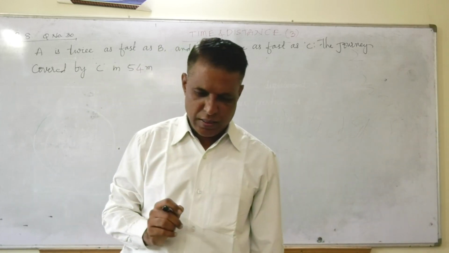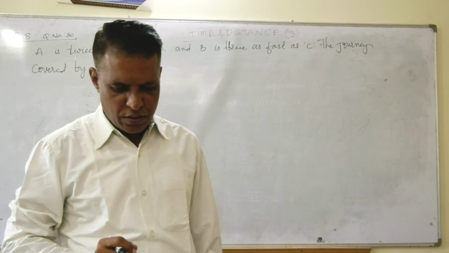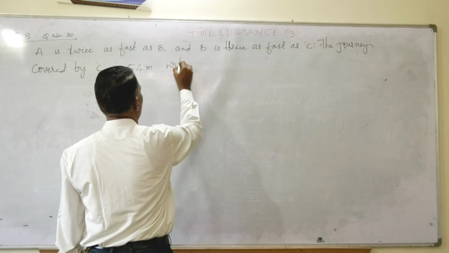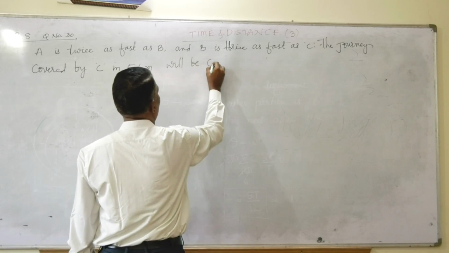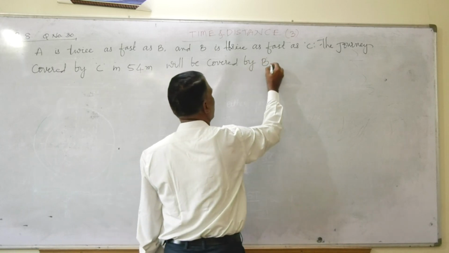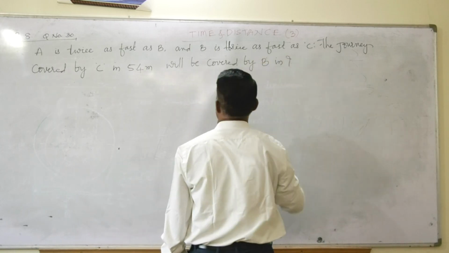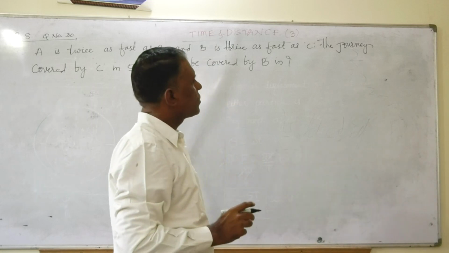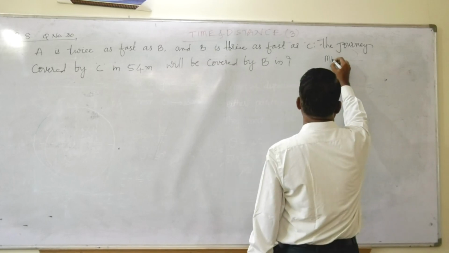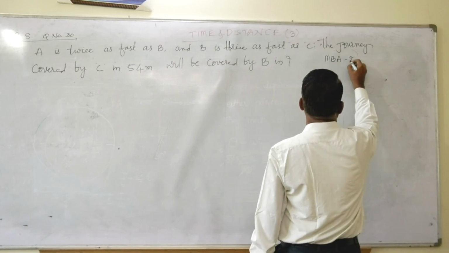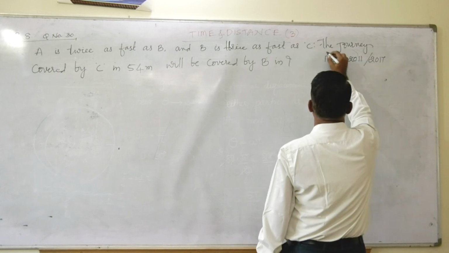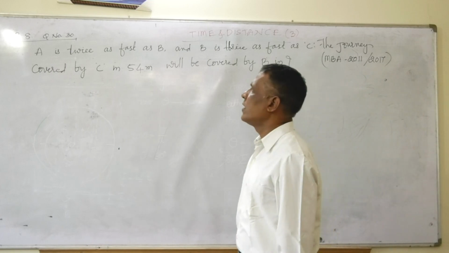My question is: how much time will be taken by B? This is my question, friends. This question you will find in MBA 2011 as well as 2017 PGCET.